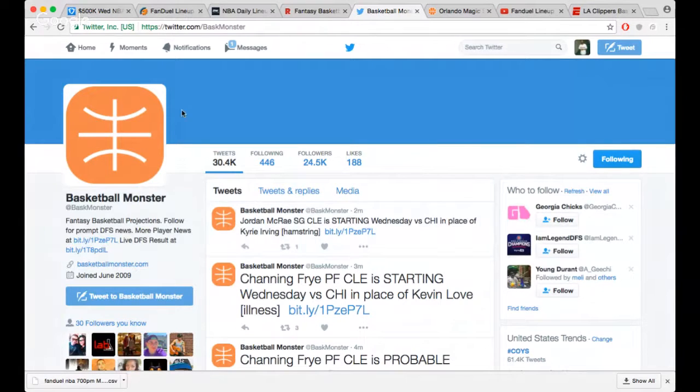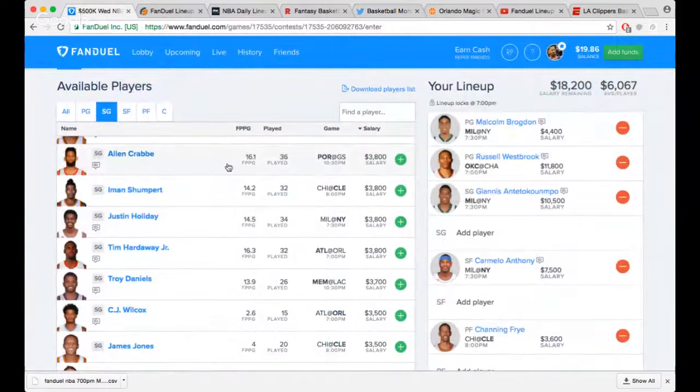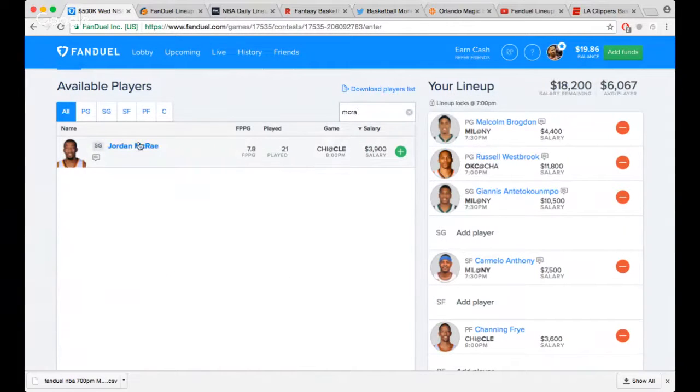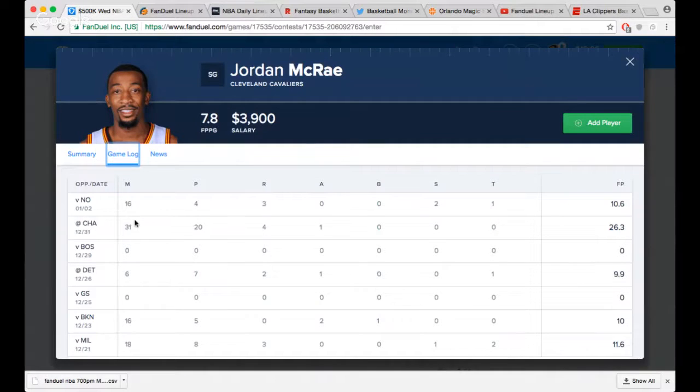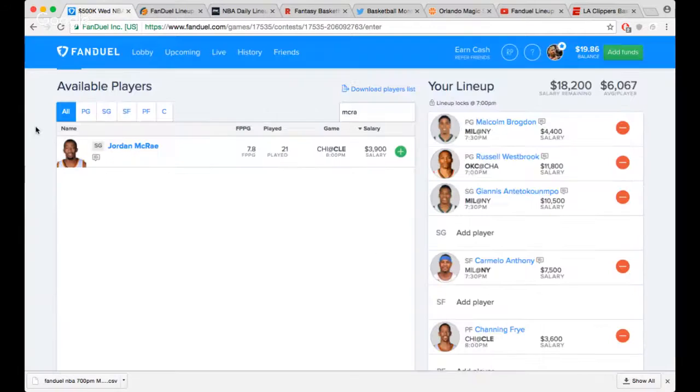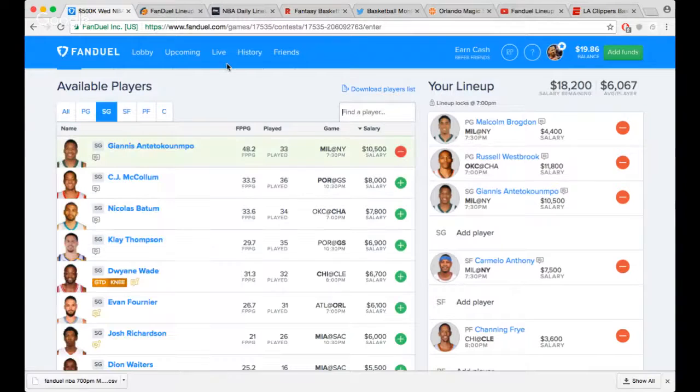Even though McCray's starting, let's take a look at the minutes he played last game. He's 3,900 now. I'm definitely not doing that. He played 16 his last game start, and that's with Dunleavy and all those guys still injured. So I'm probably not gonna have any exposure there.